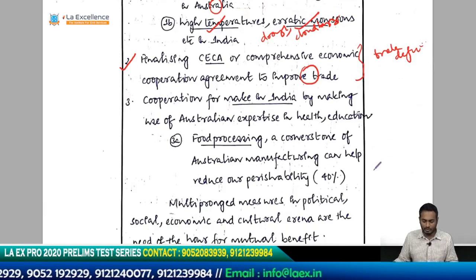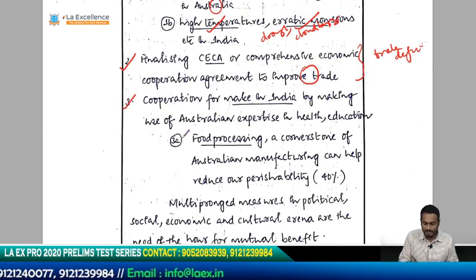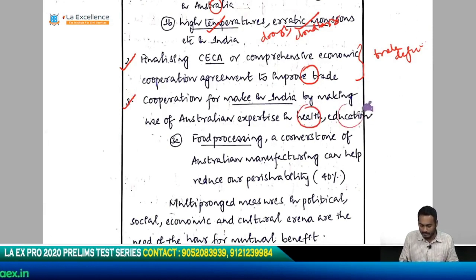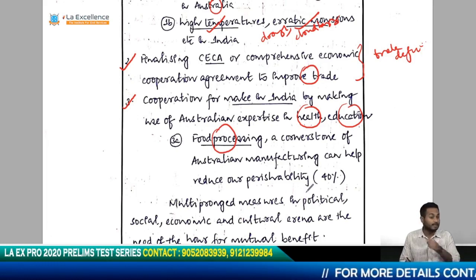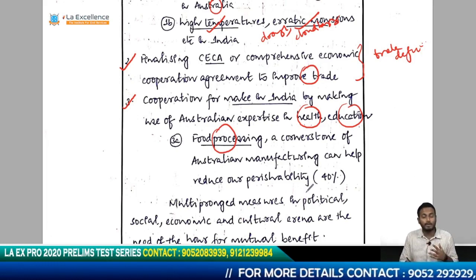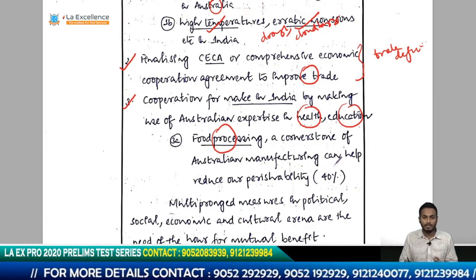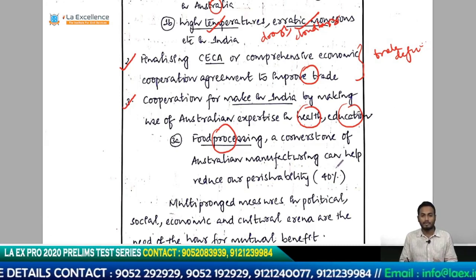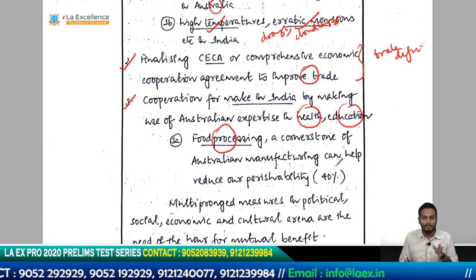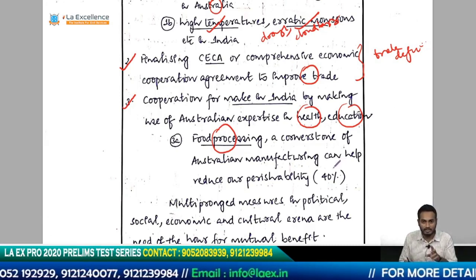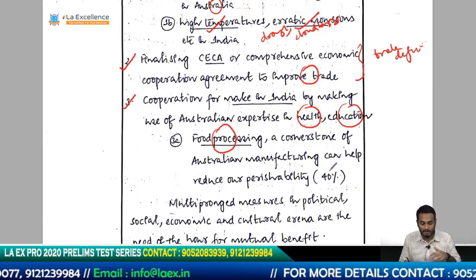He's basically talking about the cooperation for Make in India by making use of Australian expertise and in health and education. Also, if you look at food processing, Australia has a very strong food processing sector. In fact, food processing is basically one of the major bastions of Australian manufacturing sector. So that being the case, it can provide an opportunity for synergy, because in India the food processing sector is still nascent, and secondly the perishability is very high.